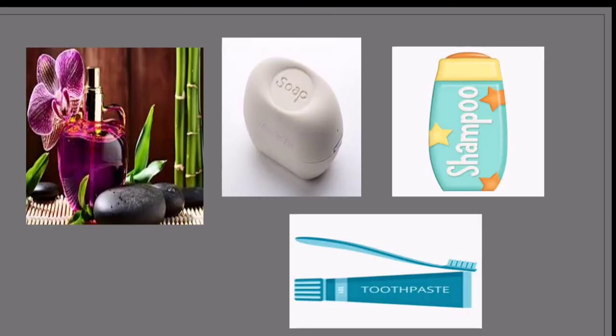Similarly, we also make perfume out of sweet smelling flowers like rose, jasmine, lavender and so on. You will also find the uses of plants in soaps, shampoos and toothpaste. You can find neem in your toothpaste, clove in your toothpaste, flowers like jasmine in your shampoos. It smells very nice. Plants are not only useful to human beings, but they are also helpful to animals because they provide them food and shelter.